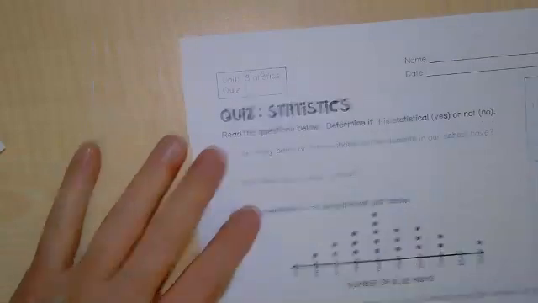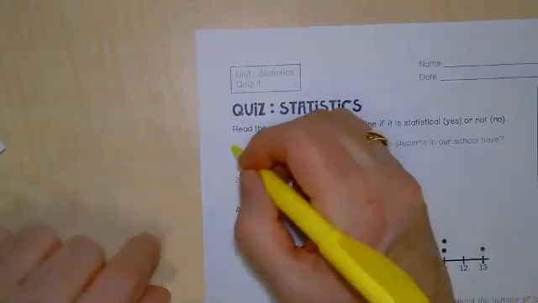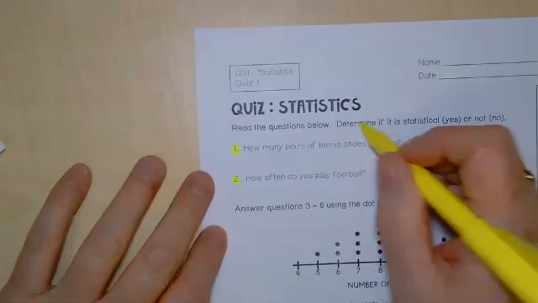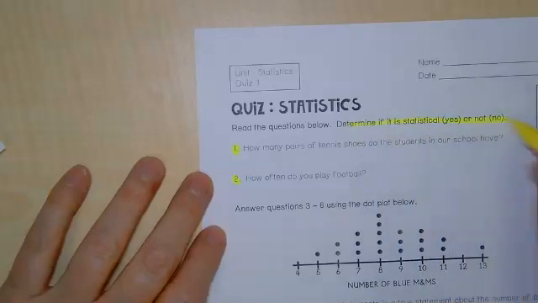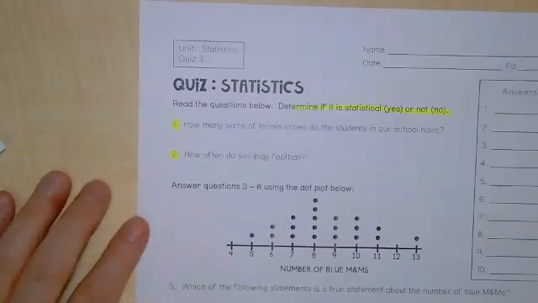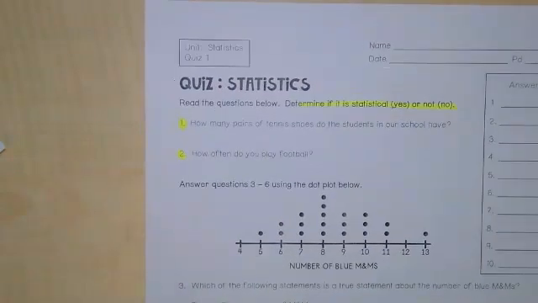It says read the questions below. So we're going to do questions 1 and 2. Determine if it's statistical or not. Who can remember what are the 2 qualifications to make a question statistical? It has to meet 2 criteria. Derek, what's one? You have to have multiple responses. So you have to have several different answers. What's the other thing?